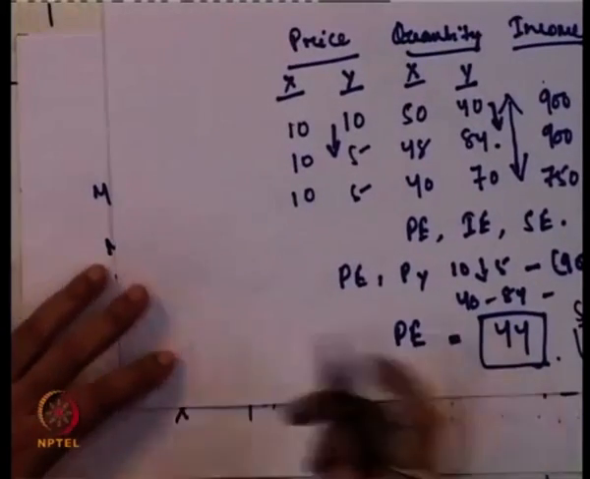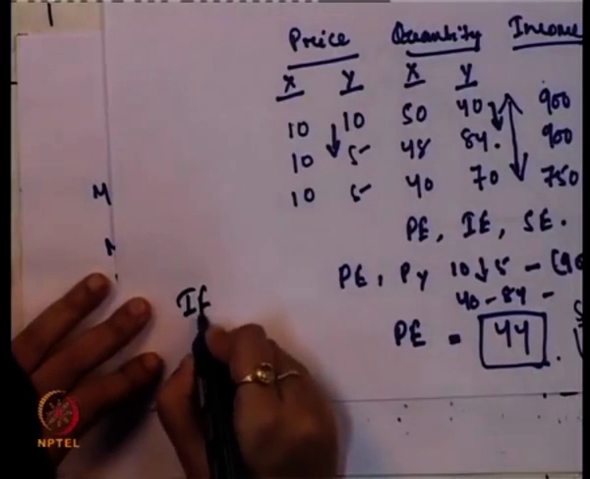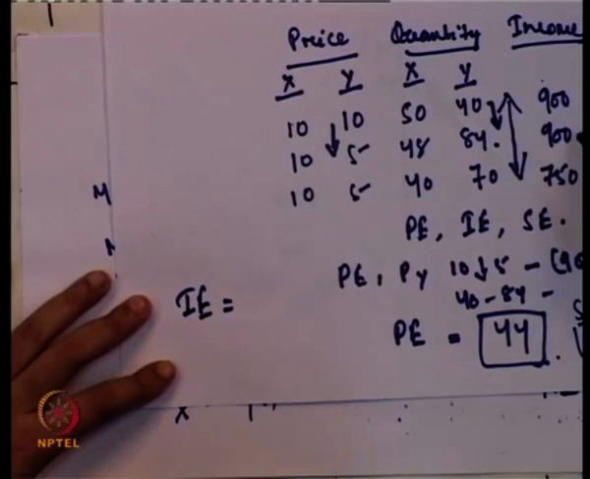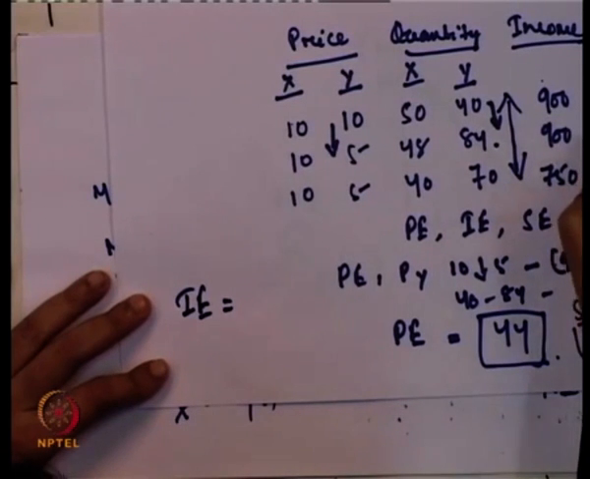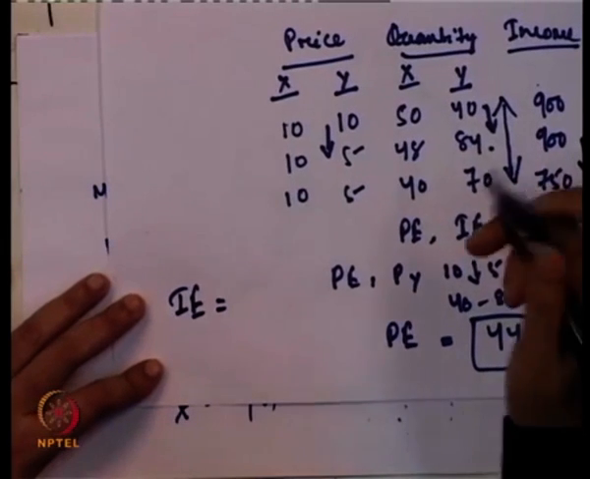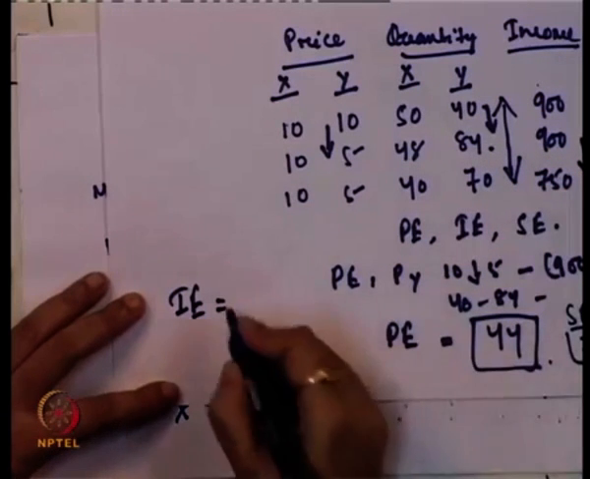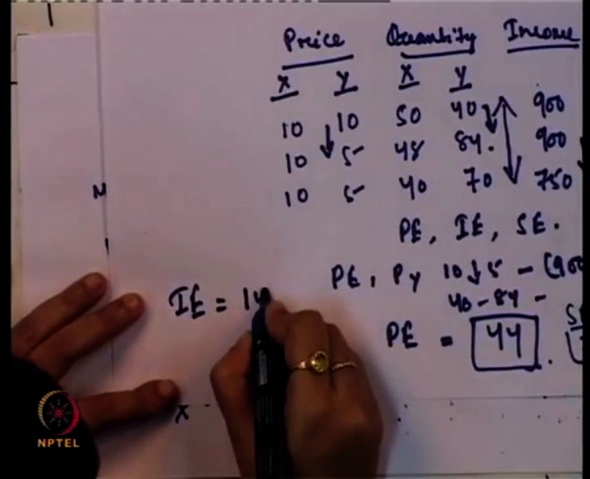Now, we will find out the income effect. How do we find the income effect? The income effect is the change in the quantity demanded when there is a change in income. Here the income decreases from 900 to 750, and the consumption of y decreases from 84 to 70, which is equal to 14.